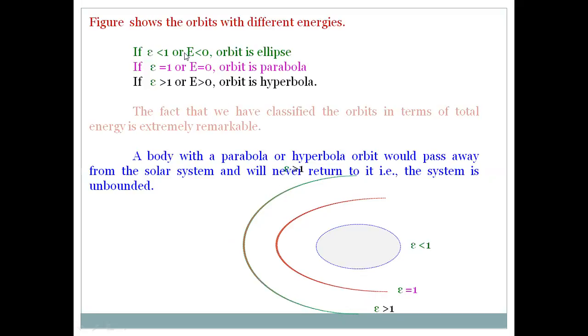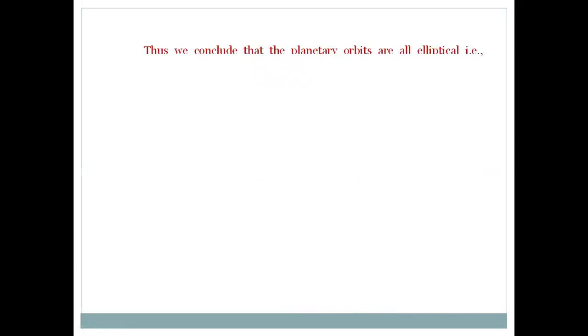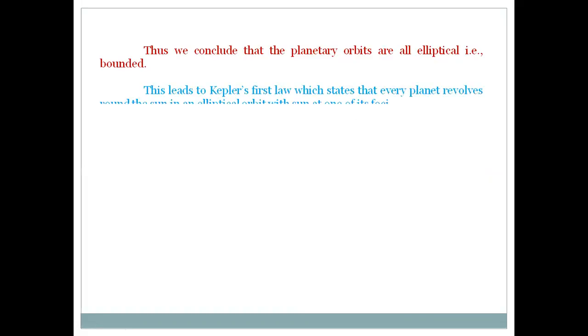What we have left is E less than 0, that is negative. The negative force shows the attractive force, so the planet is bound with the sun and the shape is an ellipse. So the first case, E less than 0 or epsilon less than 1, is the correct case. The planets which revolve around the sun move in an ellipse. So we conclude that planetary orbits are elliptical, that is bounded. Finally, we conclude that all planets revolve around the sun in an elliptical orbit, and the sun is at one of its foci.